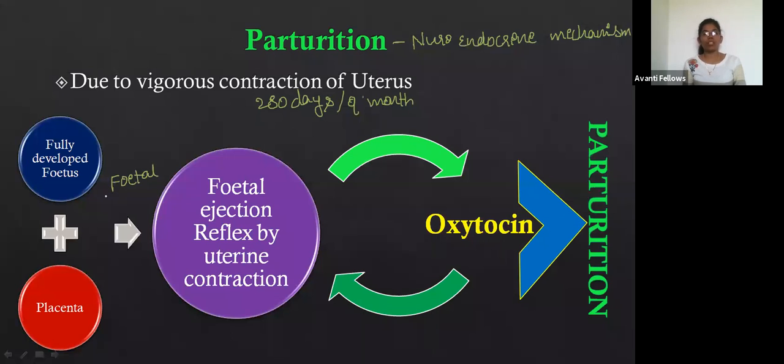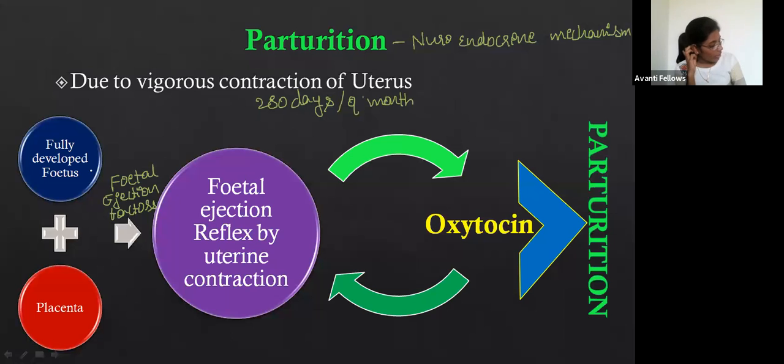It's already the 9th month, the baby has to come out. So the fully developed fetus and the placenta combinedly form a factor called the fetal ejection factor.